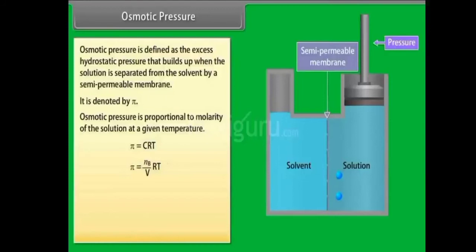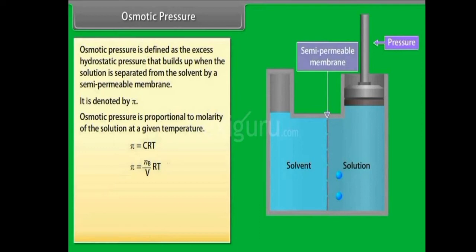And we came to know about the formula pi equals CRT. Pi represents the osmotic pressure, C is the molar concentration of the solute in the solution, R is the gas constant, and T is the temperature.